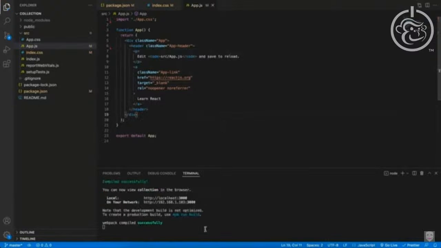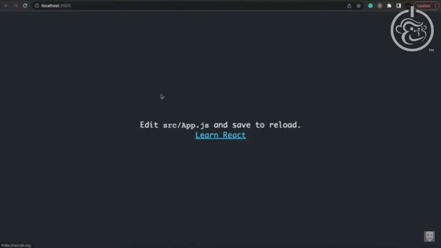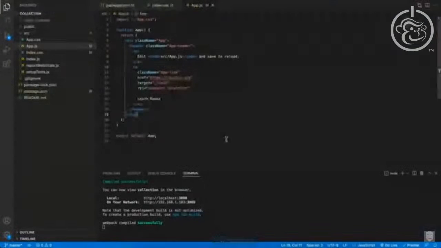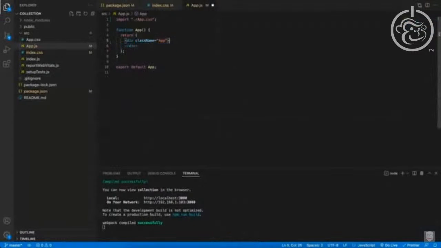If we now jump back to the browser, we can see that the error is gone, but so is our logo because we don't have it anymore. We deleted that SVG. Nothing has changed, but that's okay. I just wanted to show you how to resolve an error if you find it in your code. Now, going back, we can probably get rid of most of this in here. We can even get rid of the class name, and let's just leave a div saying hello, maybe in between.